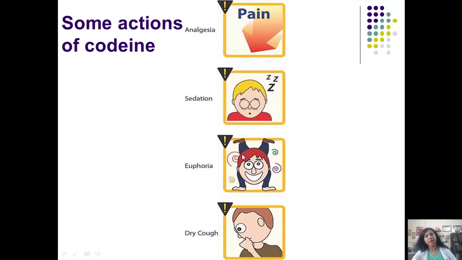And these are some of the actions of codeine. It's of course a very nice pain reliever. It is also producing sedation and drowsiness. It produces euphoria, maybe less than morphine, but codeine does get converted to morphine in the body, so we can't ignore this euphoria producing potential. And it is used for the management of dry cough. It is used to suppress dry cough.